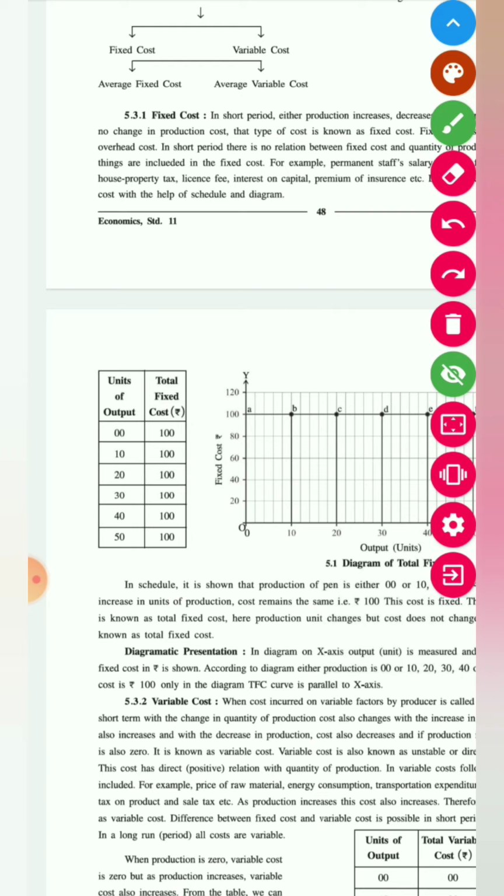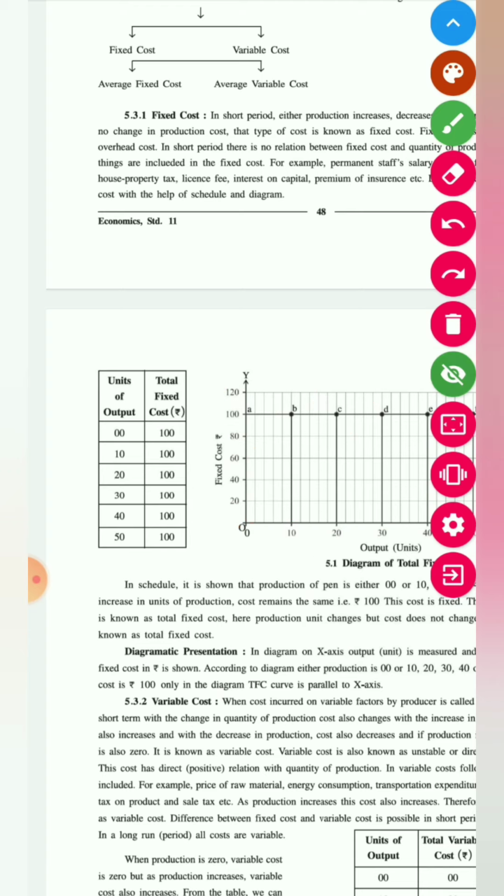So if you make it in the diagram, you can see here the cost is 10, 20, 30, 40, 50. When the output was 0, your fixed cost was 100. When the output was 10, it was 100.